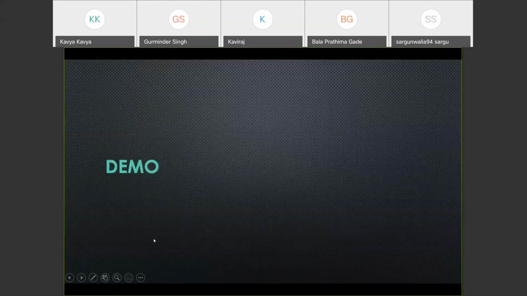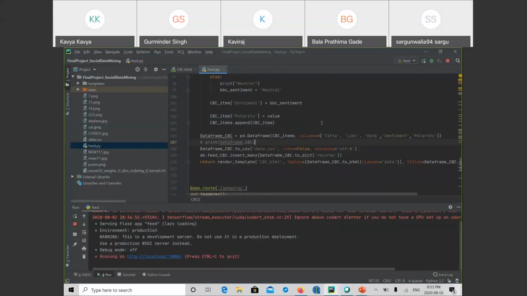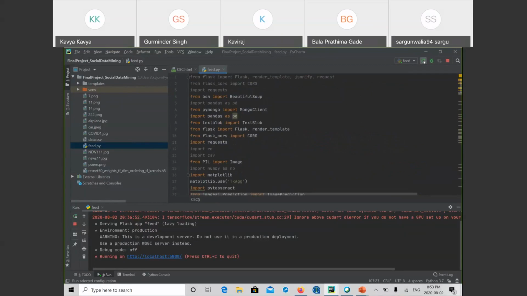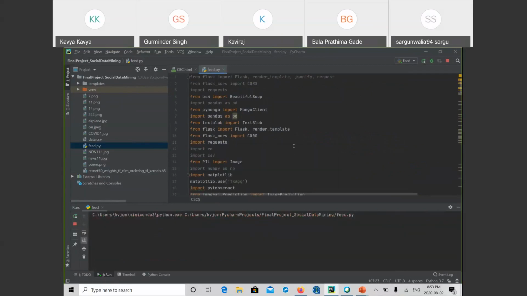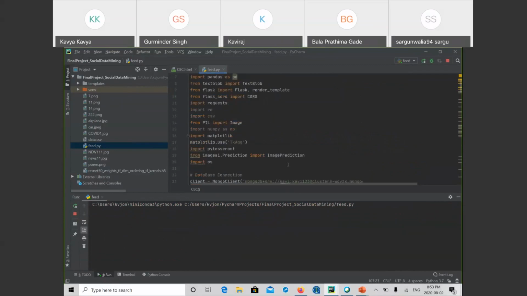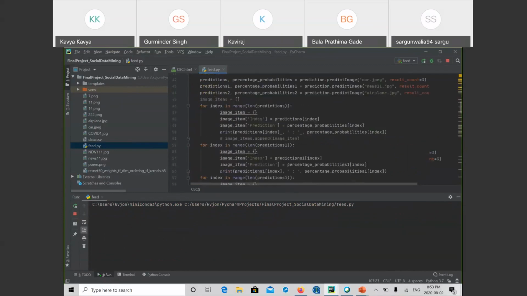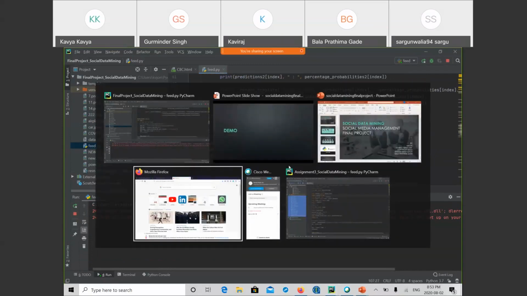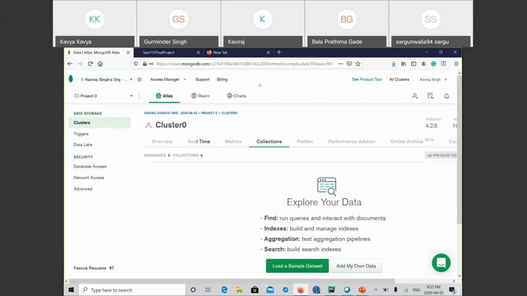Hi, so today I'll be showing you the demo of our project. As explained by everyone, I'll run through the code again. It will take a while to load up. First of all, I'll show you our database.